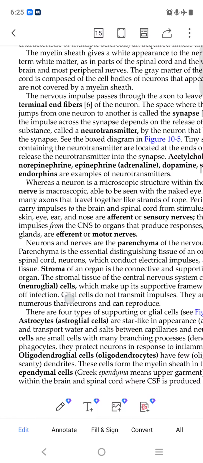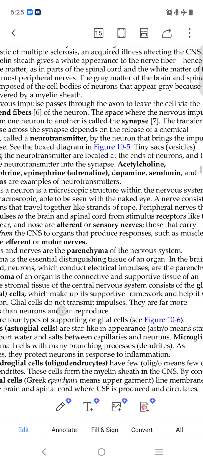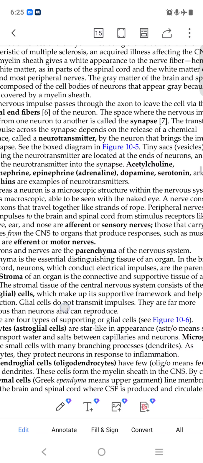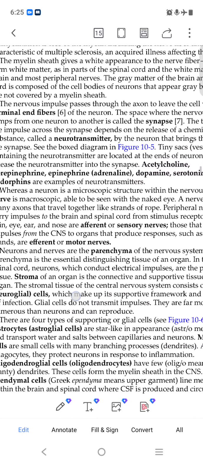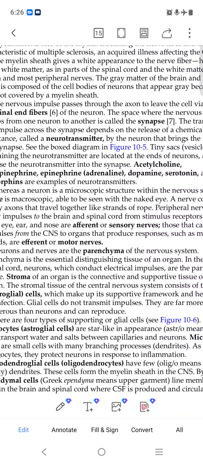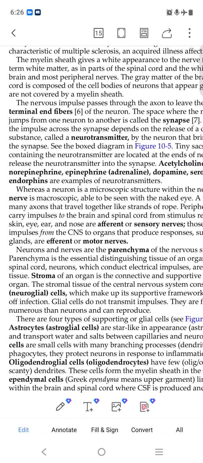So, okay, afferent and efferent, we have seen this. The receptors, like the skin, eye, ear, nose, take the signal to the brain. It is afferent or sensory nerve. And the nerve that carries the signal from the brain to the muscles, toward the body, brain to the body, it is efferent or motor.